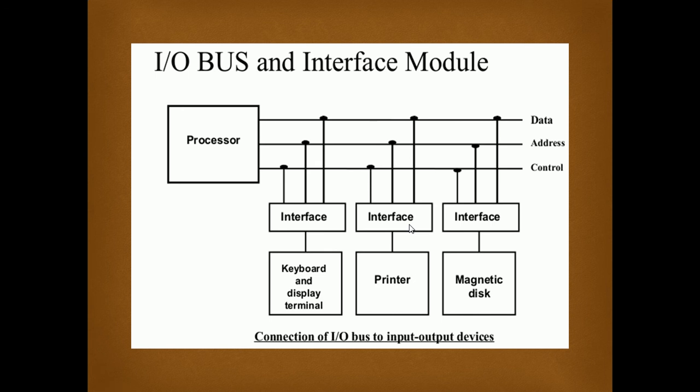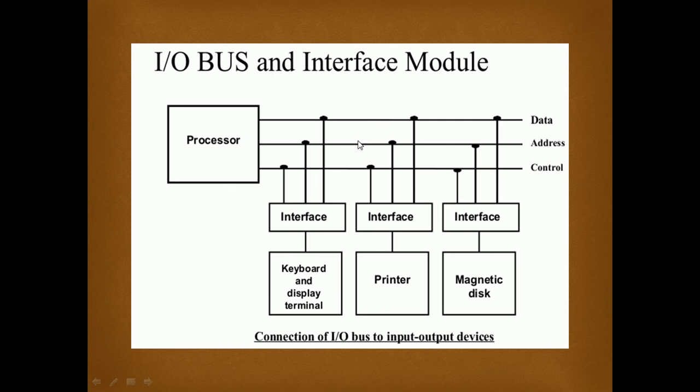So in the end, we can say that interfaces are the control circuits between the input output unit and the CPU that provide a high transfer rate, and along with that they provide some processing capability for detecting the address. Suppose a processor wants to write data to the magnetic disk.